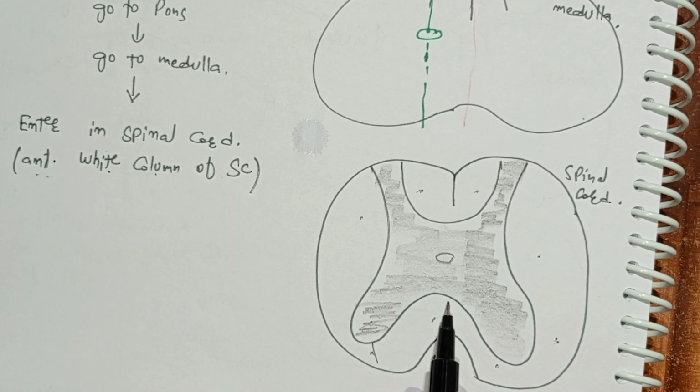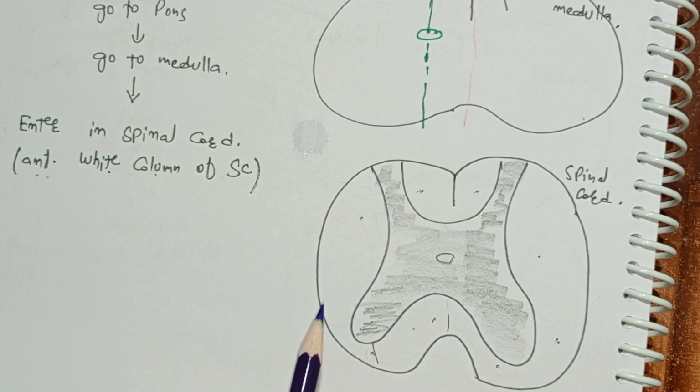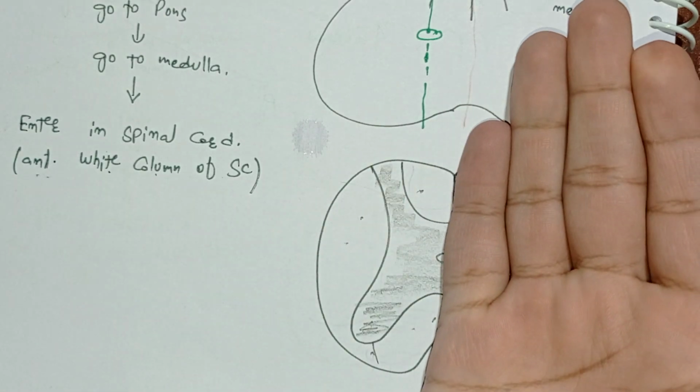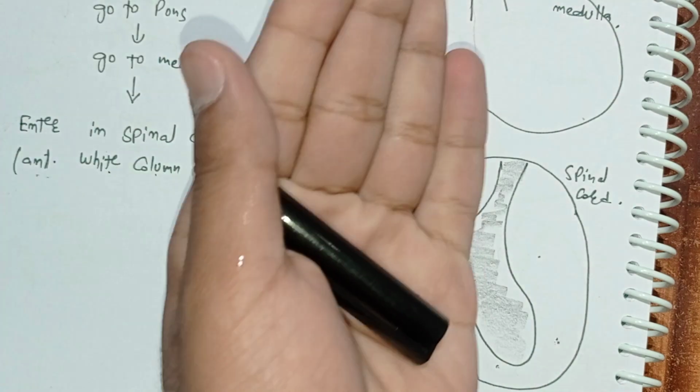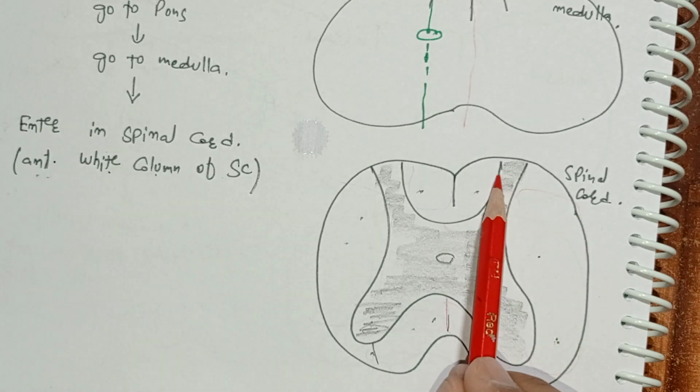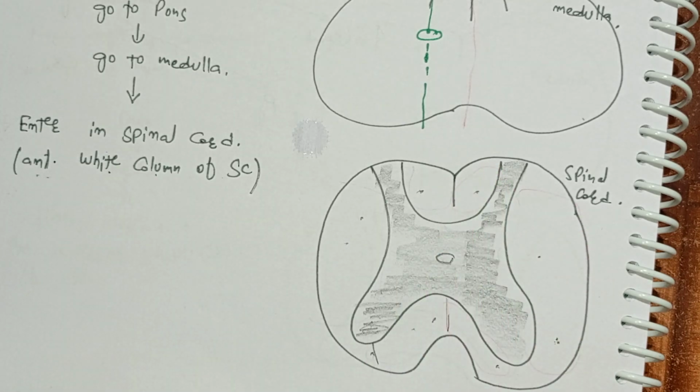This part right here is the anterior white column. This part right here is the lateral white column. This is the posterior white column of one half. Similarly, of the other half, this is the anterior white column of the other half. This is the lateral white column of the other half, and this is the posterior white column of the other half.